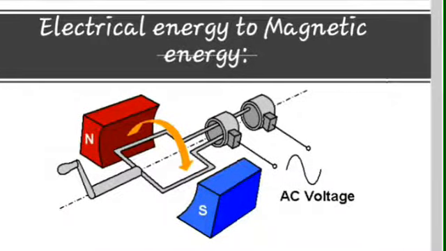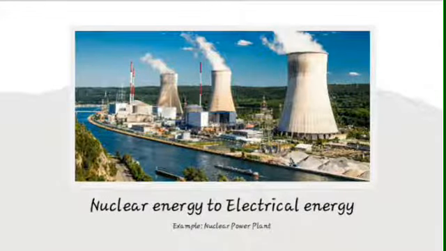The next example is nuclear energy to electrical energy. An example is a nuclear power plant. A nuclear power plant, abbreviated as NPP, is a thermal power station in which the heat source is a nuclear reactor. As is typical of thermal power stations, heat is used to generate steam that drives a steam turbine connected to a generator which produces electricity.